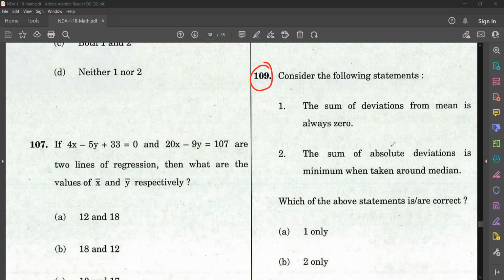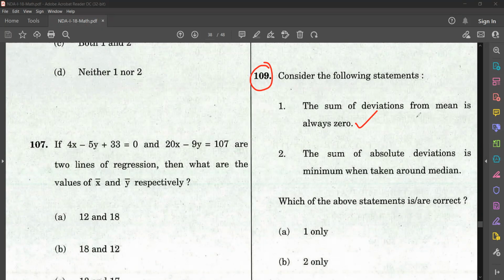So these two statements we are studying as the properties of deviation. Tell me which are correct. Sum of deviations from mean is always 0. Yes, that is a correct statement.